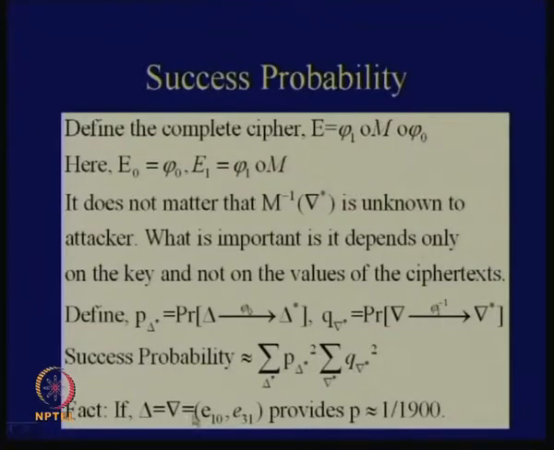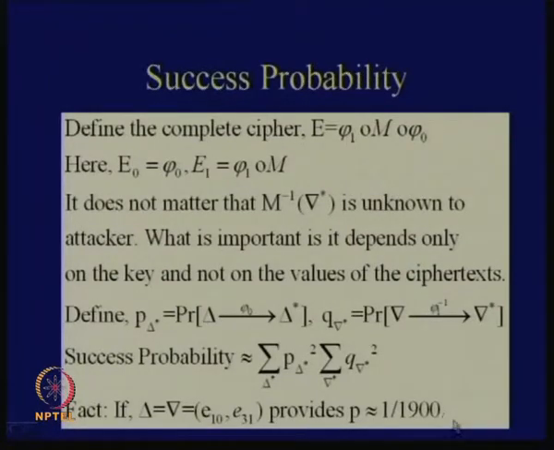Now you see that what you have done is throw in a differential of E10, E31, and you are expecting that this differential should come back to your q and q dash. If I do not expect anything for this E10, and I just guess only on the half of it, then what is my probability? My probability doubles. It becomes 1 by 950.